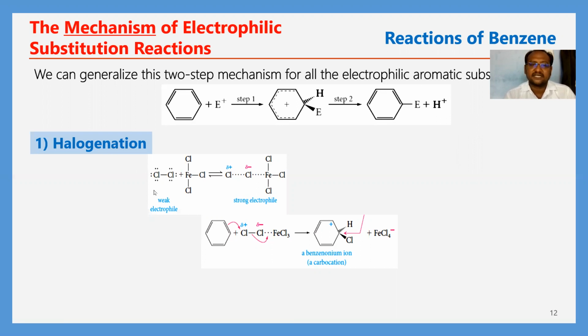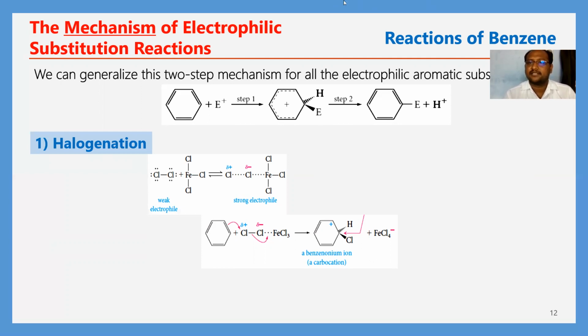So in the halogenation reaction, the Cl2 molecule is activated by FeCl3. In this Cl2, one chlorine atom has electrophilic nature and the other Cl atom has nucleophilic nature. There are lone pairs of electrons on the Cl atom.